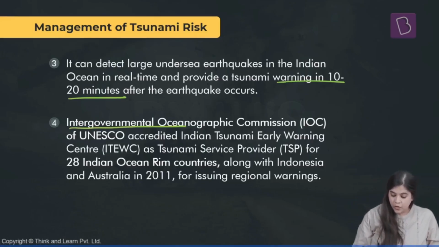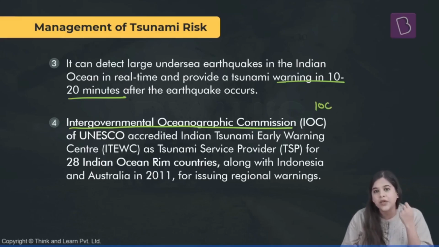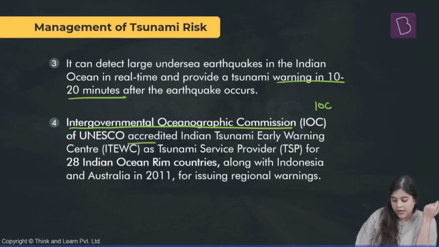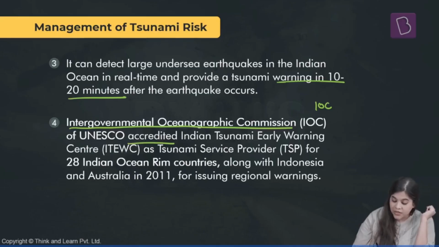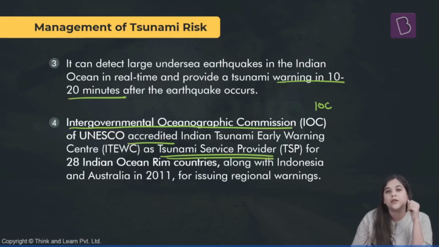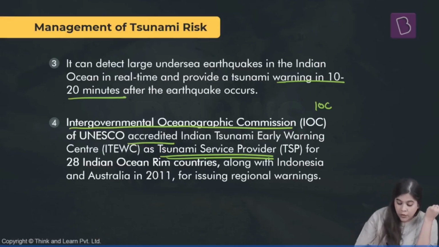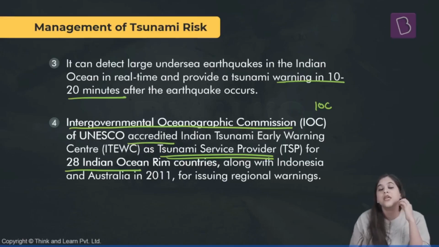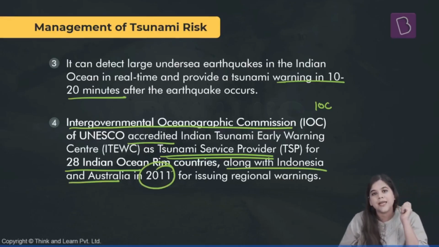The Intergovernmental Oceanographic Commission, that is IOC, under UNESCO, has accredited the Indian Tsunami Warning System as a tsunami service provider. So we will be providing the tsunami warnings for 28 countries in the Indian Ocean Rim region, along with Indonesia and Australia. This was done in the year 2011.